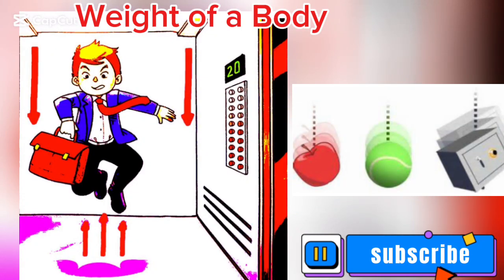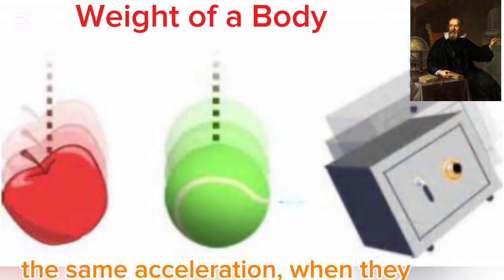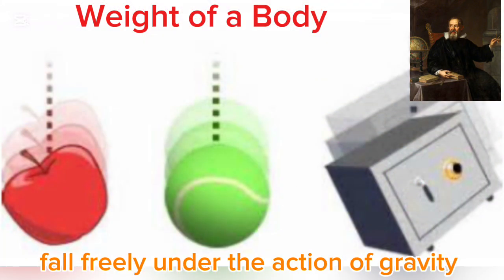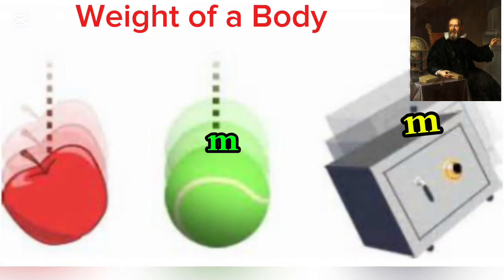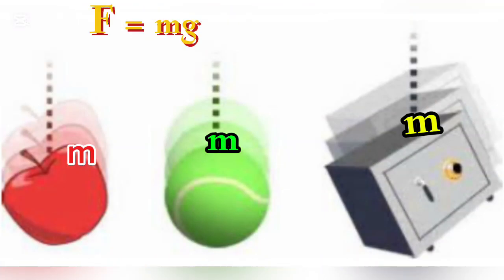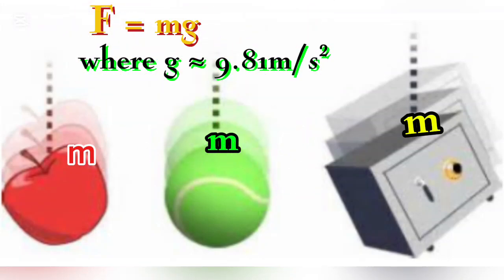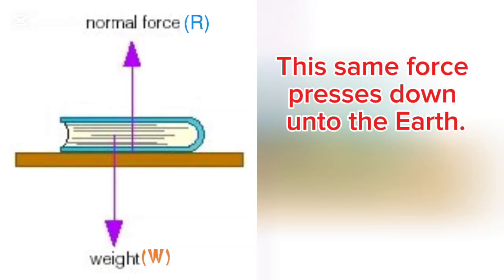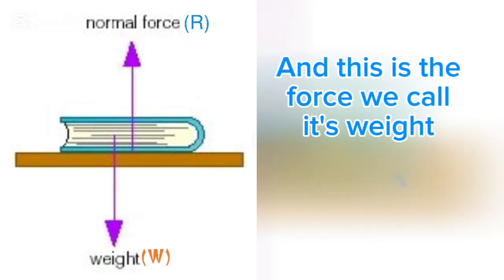Weight of a body. Galileo showed that all bodies, whatever their masses, have the same acceleration when they fall freely under the action of gravity. For a freely falling body of mass m, the force of gravity acting on it is given by F = mg, where g is approximately 9.81 m/s². If the body is at rest on the Earth's surface, this same force presses it down onto the Earth, and this is the force we call its weight.